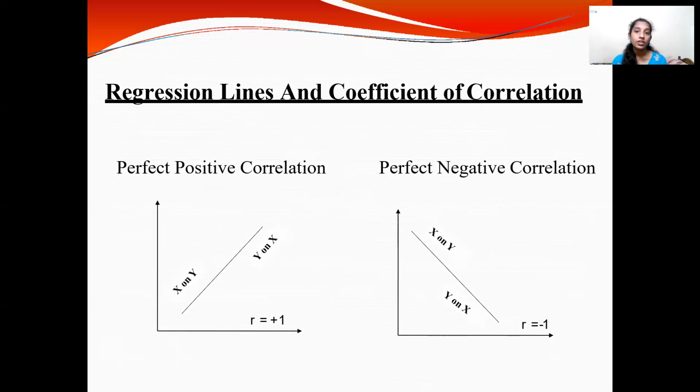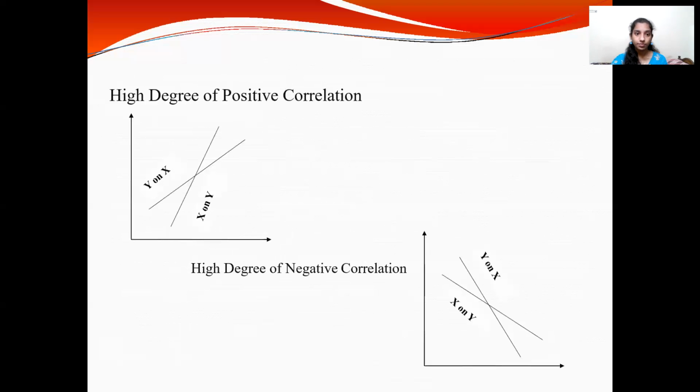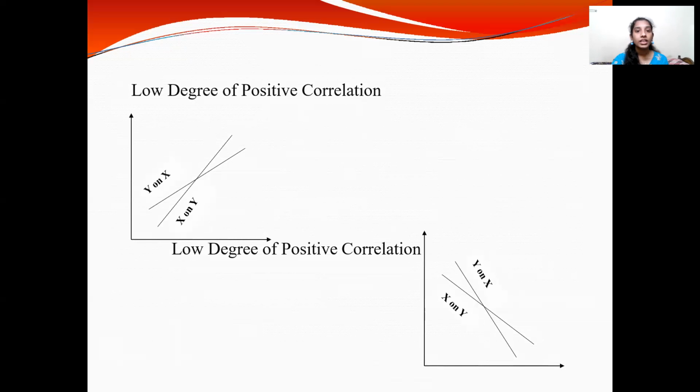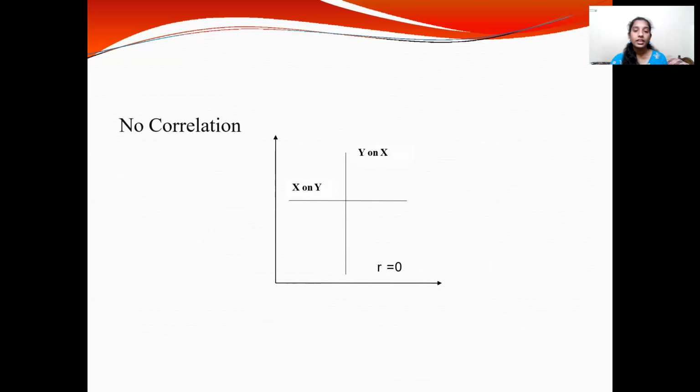Regression lines and coefficient of correlation. Perfect positive correlation: the graph is given as x on y and y on x. This is called perfect positive correlation. The second one is perfect negative correlation. Here comes the high degree of positive correlation, and the next one is high degree of negative correlation. This is the low degree of positive correlation, whereas the second one is the low degree of negative correlation. This diagram represents no correlation.